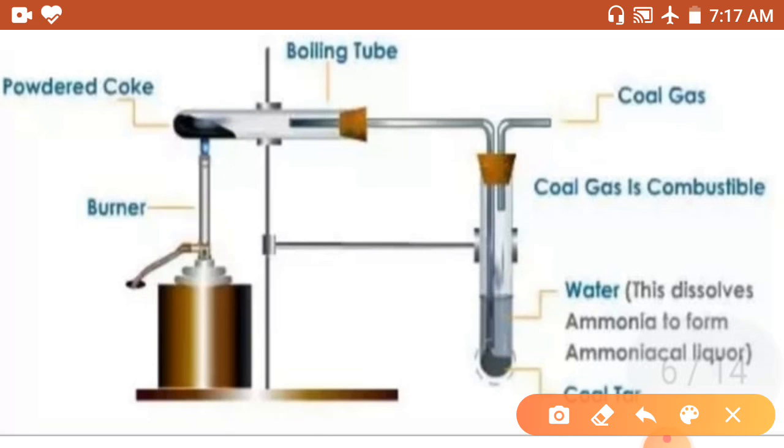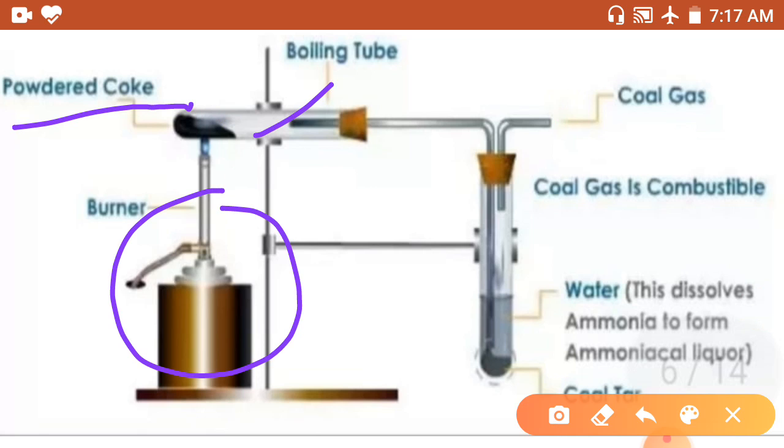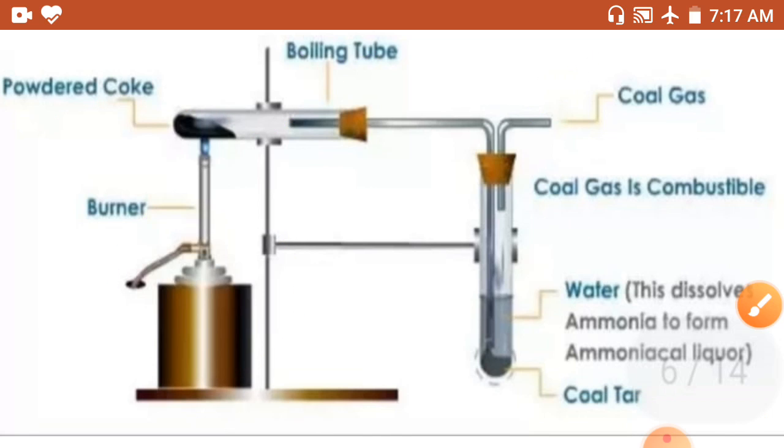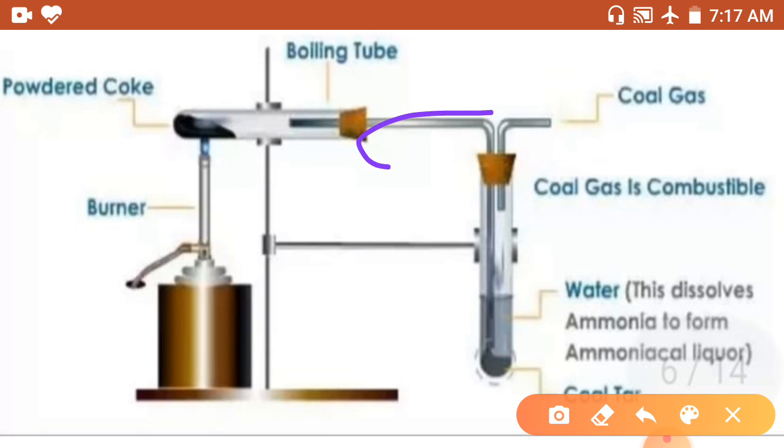So we need coke powder, okay, and a Bunsen burner or a spirit lamp, then a boiling tube, then here is again one tube, and these are 90-degree bent glass tubes.